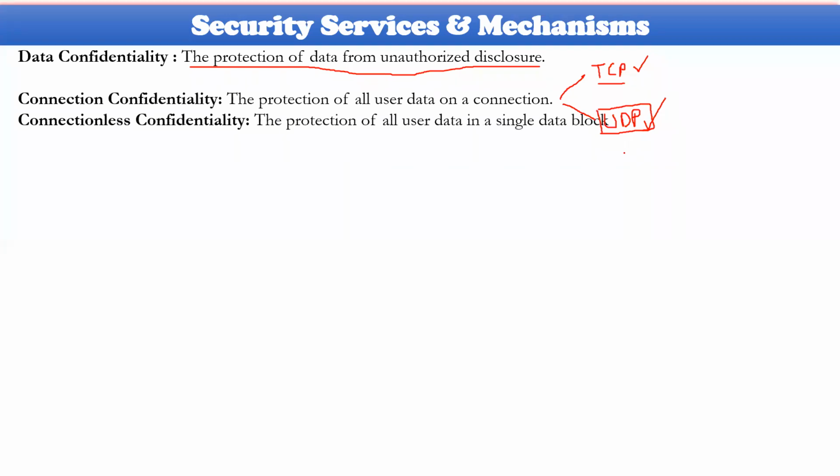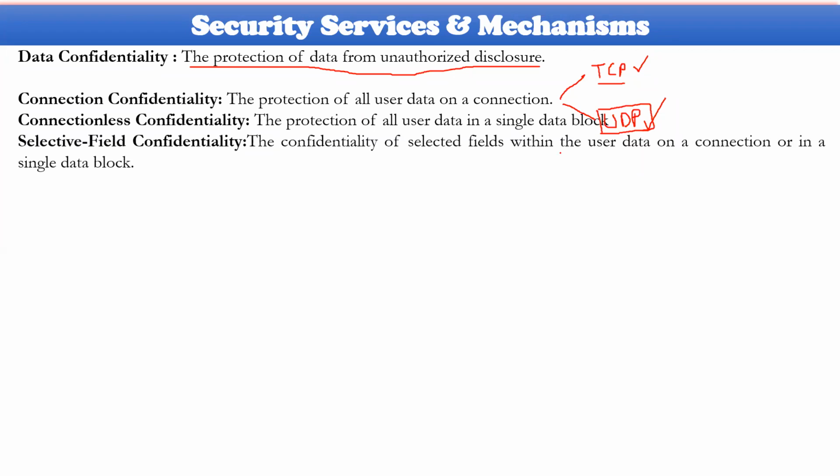Then followed by connectionless service, which I have just mentioned, that is UDP. And selective field confidentiality. Selective field means that when data is processed, it must be divided into several small blocks or pieces, because the sender's block size and receiver's block size may not be the same.